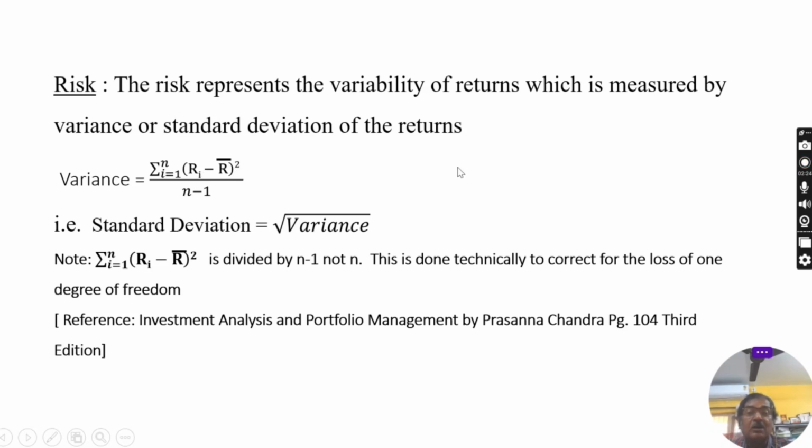Where Ri means R1, R2, R3, the return percentage, and R bar is the average return. This is the formula for the case of deterministic returns. And why it is divided by n minus 1, not n, the reason is mentioned here. Please look at it.